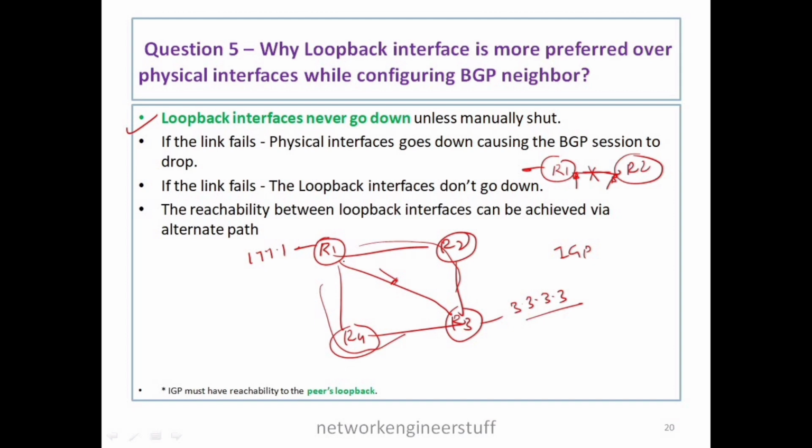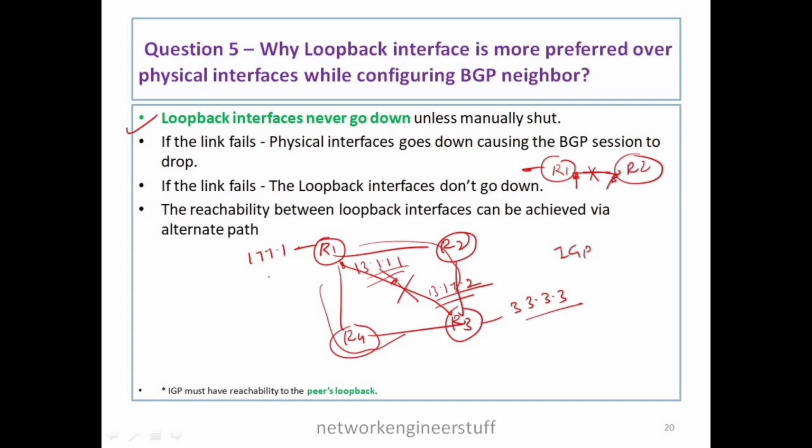Now let's say there is an IP configured over this interface on R1, 13.1.1.1, and for R3 this interface has IP 13.1.1.2. If you configure BGP neighborship between R1 and R3 using the physical interface IP addresses, 13.1.1.1 and 13.1.1.2, and the link between R1 and R3 goes down, the BGP neighborship will also go down, because these physical interfaces will go down once the link goes down.